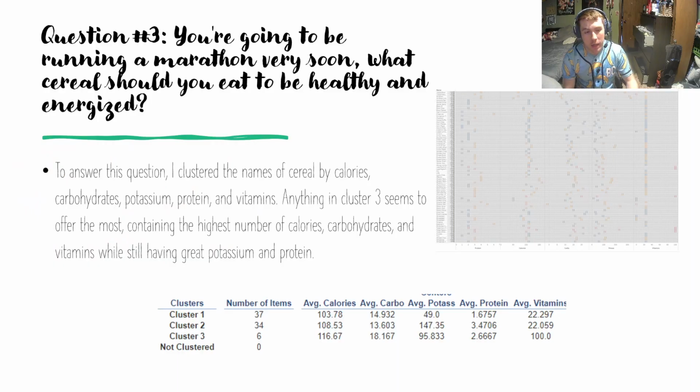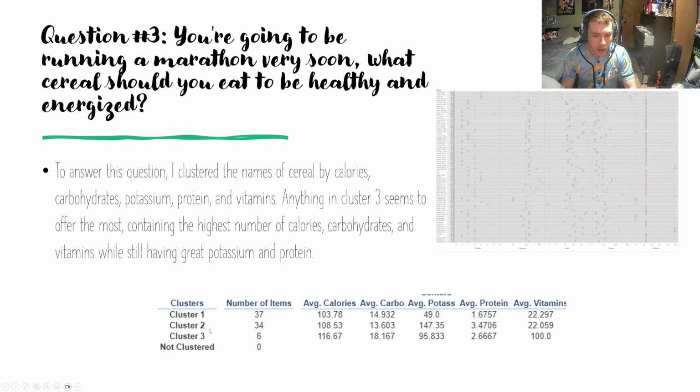On the Kaggle cereal data. Question 3, you're going to be running a marathon very soon. What cereal should you eat to be healthy and energized? Well, to answer this question, I clustered all the cereals, consisting of calories, carbohydrates, potassium, protein, and vitamins. As you can see, this right menu is probably really confusing to look at. But really, what you have to look at is over here. There's 3 clusters available.